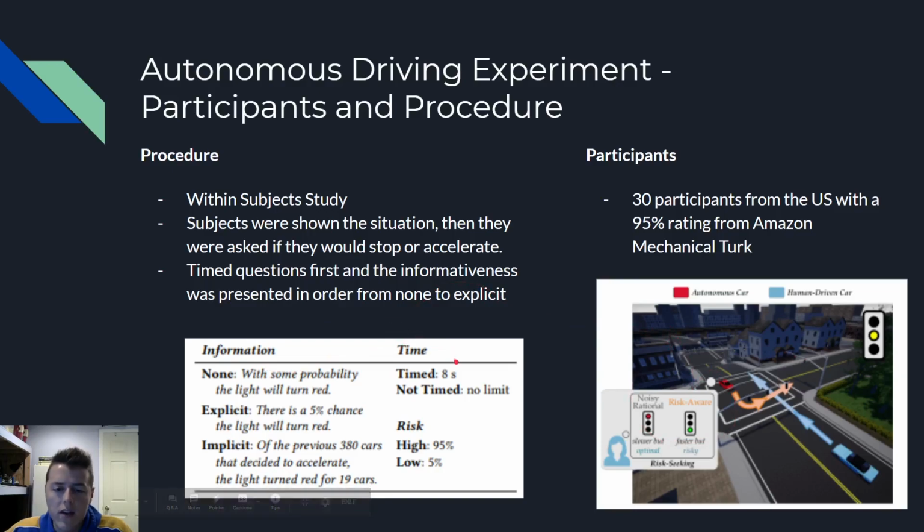So first, they were asked timed questions, and they were presented in order from not much information to explicit information, where implicit information was given in the middle. And also the risk varied. So let's take another look at that. So with no information, there's just some arbitrary probability the light will turn red. When they were provided implicit information, it was some cars it turned red for, and the explicit probability said there's a 5% chance the light will turn red, where the risk varied over here.